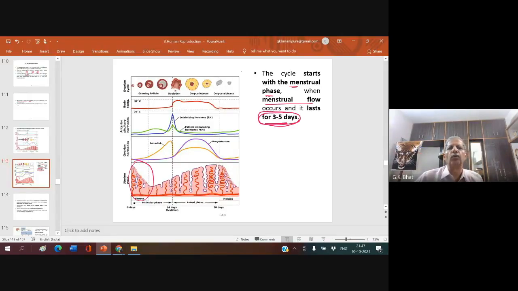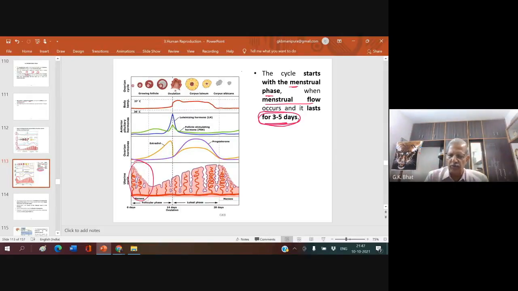During this phase, menstrual phase or menses, there will be what is called menstrual flow. Menstrual flow includes about 50 to 60 ml of blood loss, and also the passing of a little bit of mucus and scraped endometrial lining with the unfertilized egg. All these together constitute the menstrual flow, which oozes out from the vagina in every woman during this period.